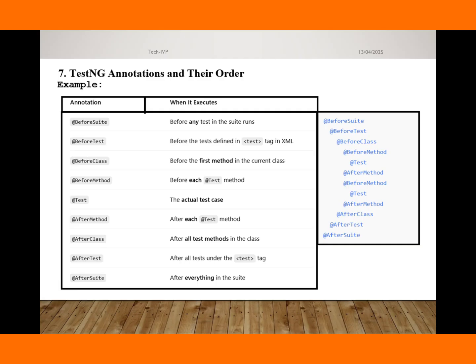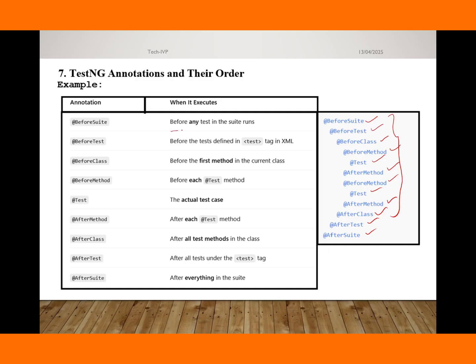So the order of annotations is: before suite, before test, before class, before method, test, after method, before method, test, after method, after class, after test, and after suite. Okay, but what is the purpose of these annotations?